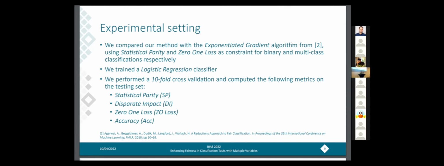In these experiments, we have used the statistical parity for binary classification and the 0-1 loss for multi-class classification, as suggested also by the authors of the paper. Then we used the logistic classifier and we performed a 10-fold cross-validation, computing the following metrics only on the testing set. So we have statistical parity, disparate impact, 0-1 loss, and accuracy.